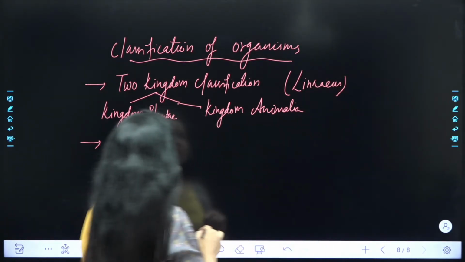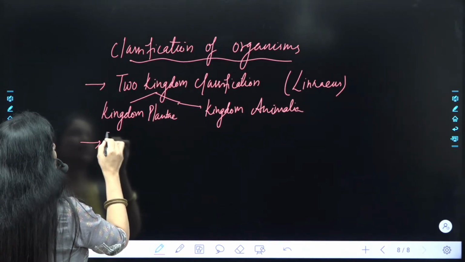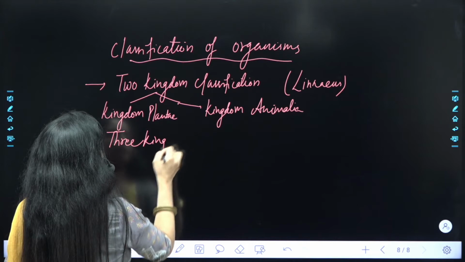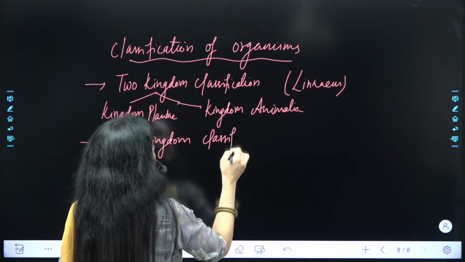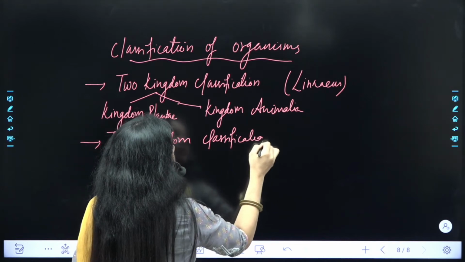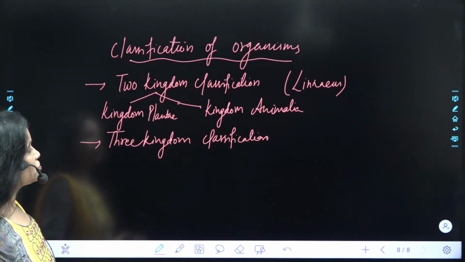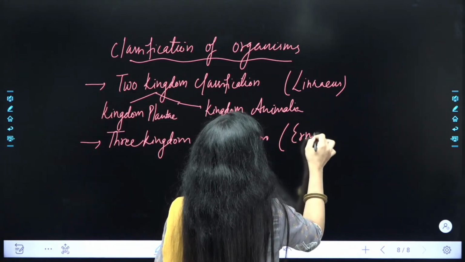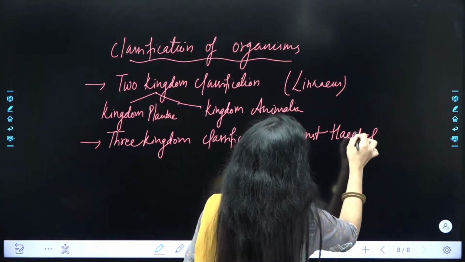Now next again one more kingdom classification, that is three kingdom classification. तो आप थोड़ा सा बस ये ध्यान रखना that who proposed these different classifications in which the organisms are classified. ठीक है, तो three kingdom classification was given by Ernest Haeckel. So please do remember the name.